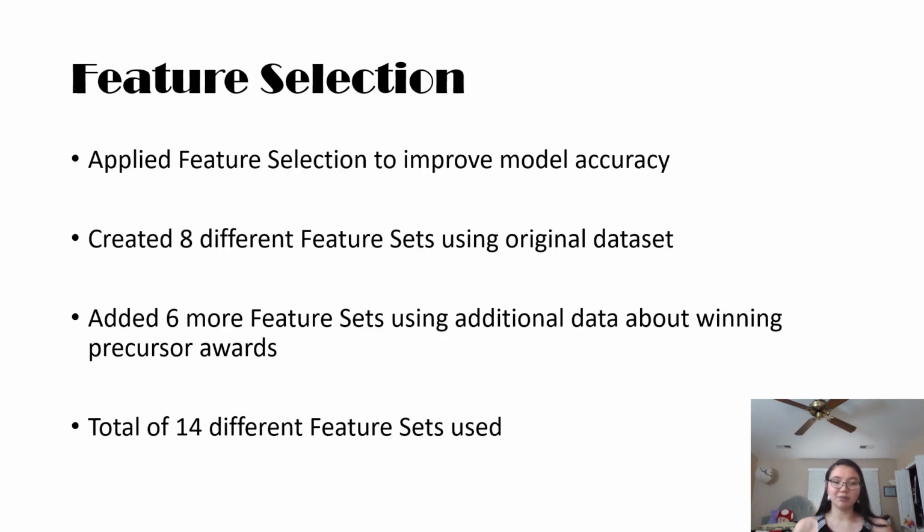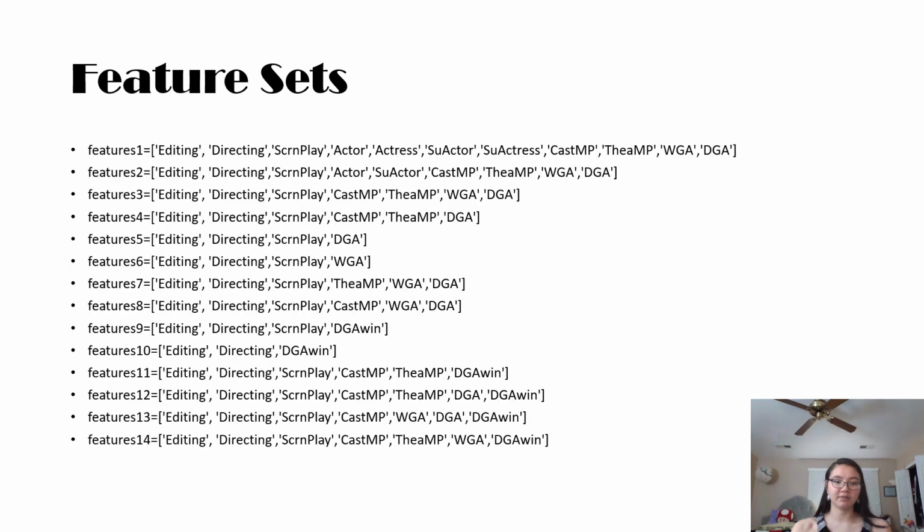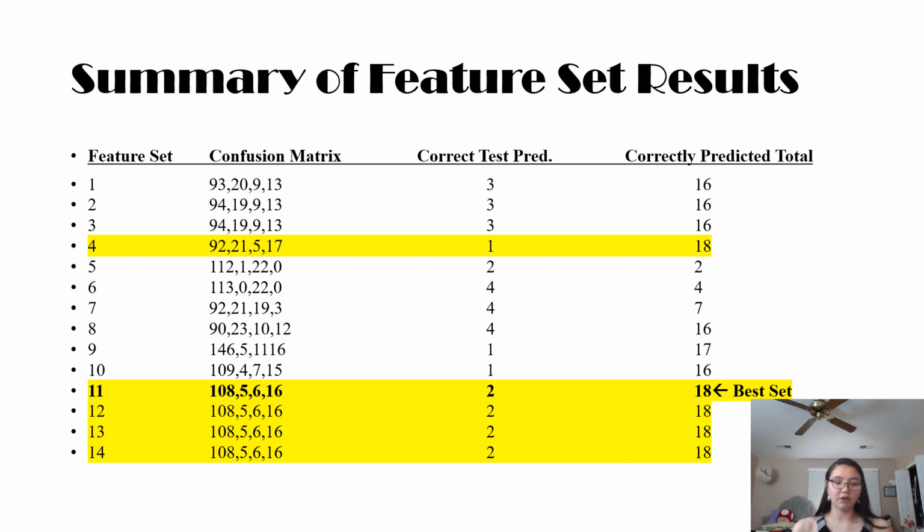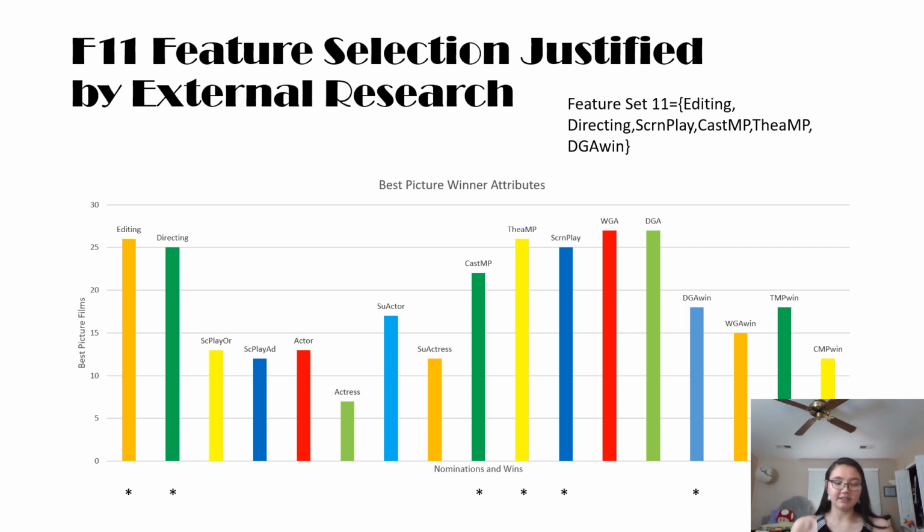I then decided to apply feature selection to improve model accuracy and created 8 different feature sets using the original data set and added 6 more feature sets using additional data about winning precursor awards, with 14 different feature sets total. Here are the feature sets that I chose. And here are the results using Naive Bayes Bernoulli on the test set. Overall, set 11 performed the best. These are the categories I specifically chose for set 11.